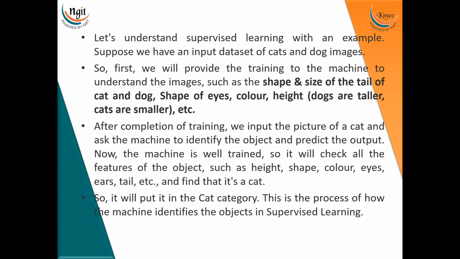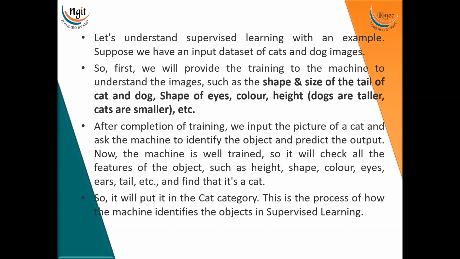Suppose we have an input data set of cat and dog images. We'll provide training to the machine to understand the images, such as when you see a cat or dog, first we'll see the shape and size of the tail of the cat and dog, the shape of the eyes, color, height, where dogs are taller, cats are smaller, etc. All these things we are going to provide as training to the machine.